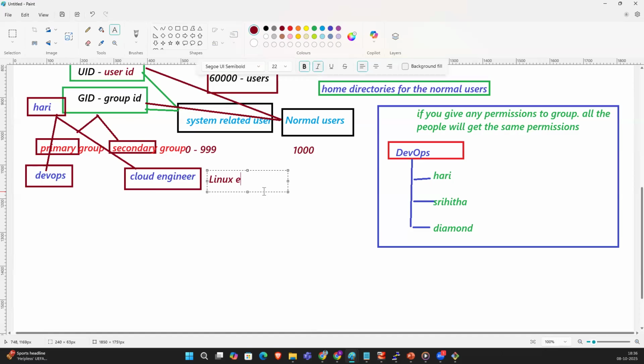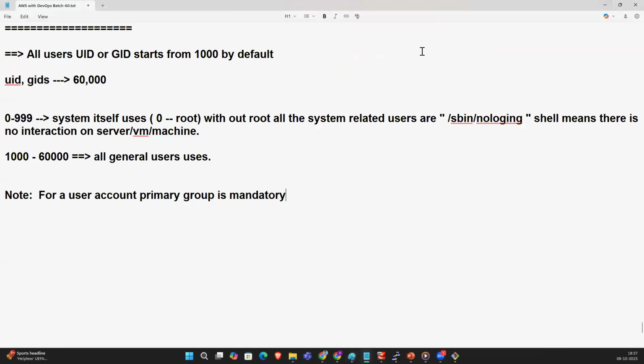For example, Linux engineer. So cloud engineer and Linux engineer. Every user has only one primary group and multiple secondary groups. So for a user account, the primary group is mandatory.